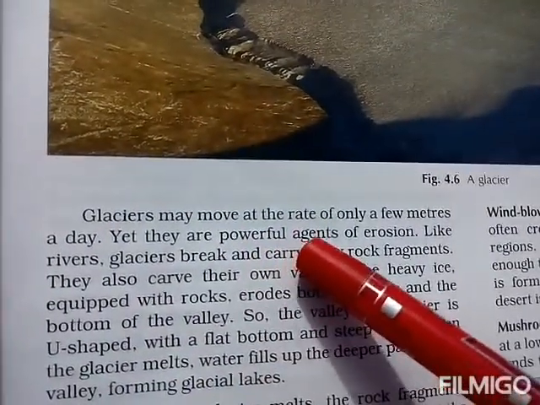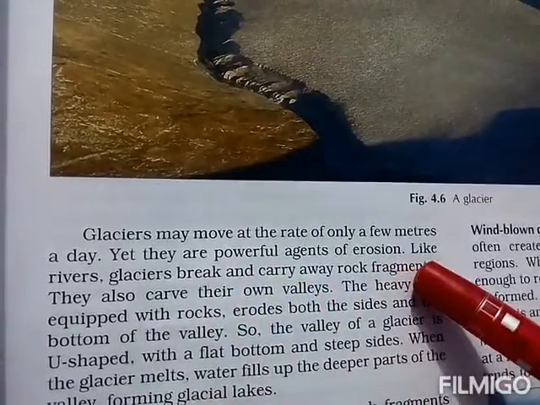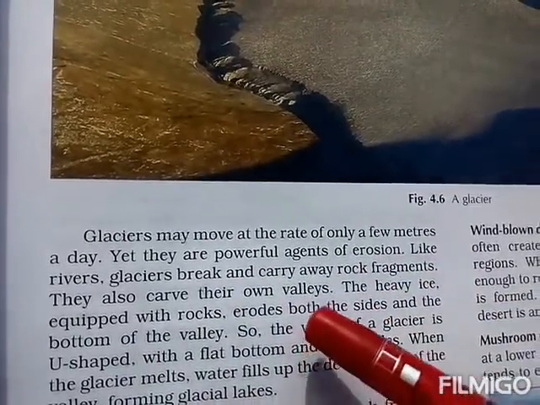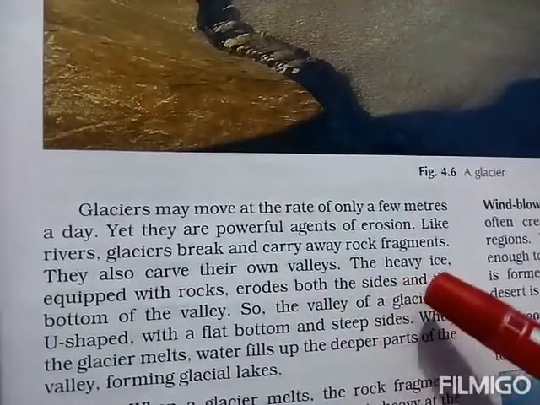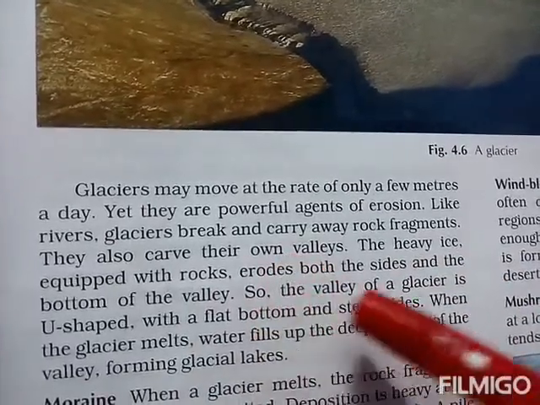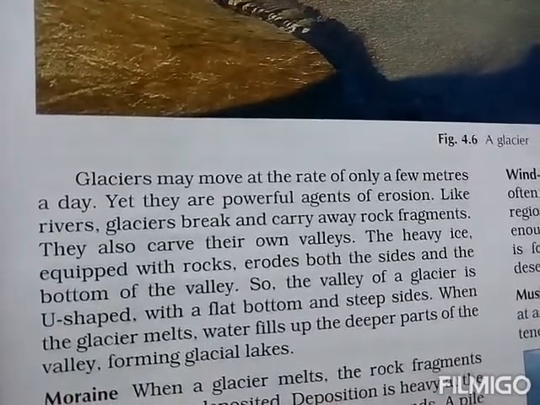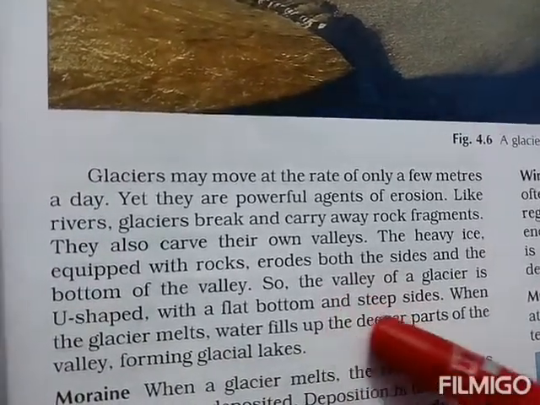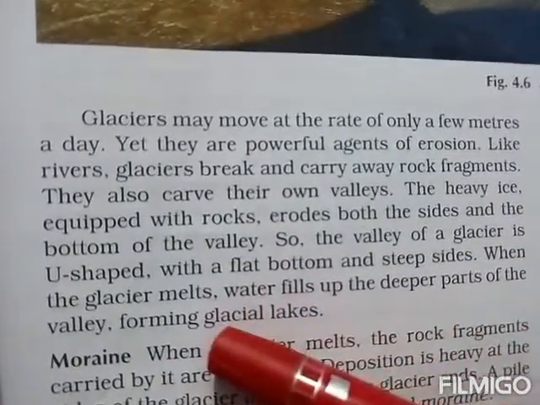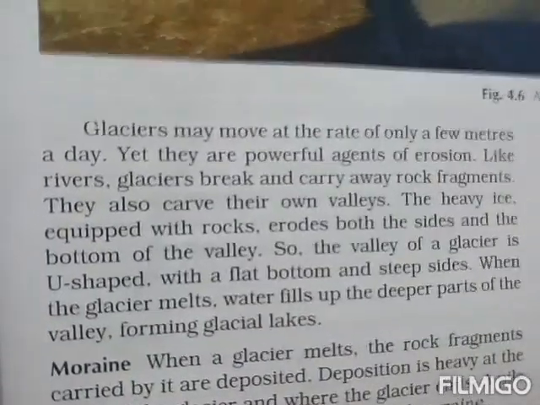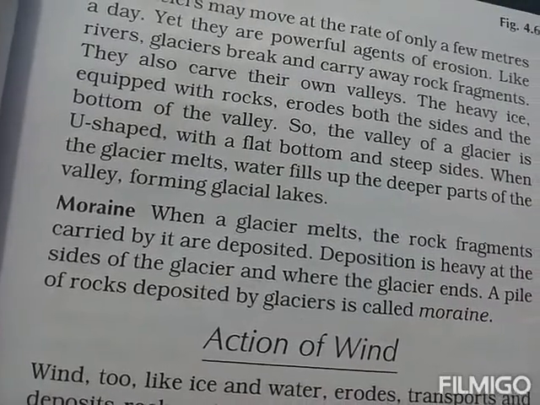Now glaciers may move at the rate of only a few meters a day, yet they are powerful agents of erosion. Like rivers, glaciers break and carry away rock fragments. They also carve their own valleys. The heavy ice equipped with rocks erodes both the sides and the bottom of the valley. So the valley of a glacier is U-shaped with a flat bottom and steep sides. When the glaciers melt, water fills up the deeper parts of the valley and forms glacial lakes. Students, the main work of a glacier is transportation, erosion and deposition.